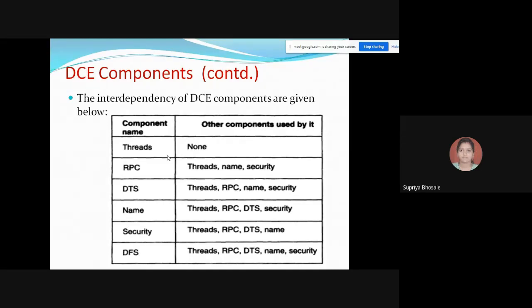So this DFS is dependent on all the other components present under your DCE. Okay.